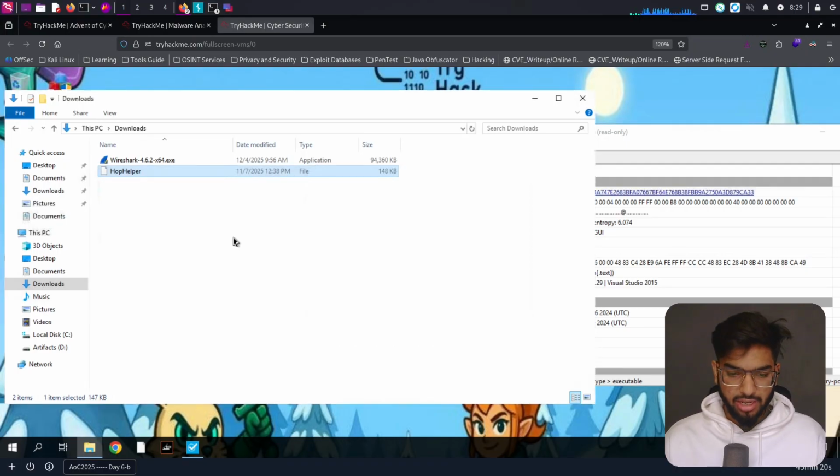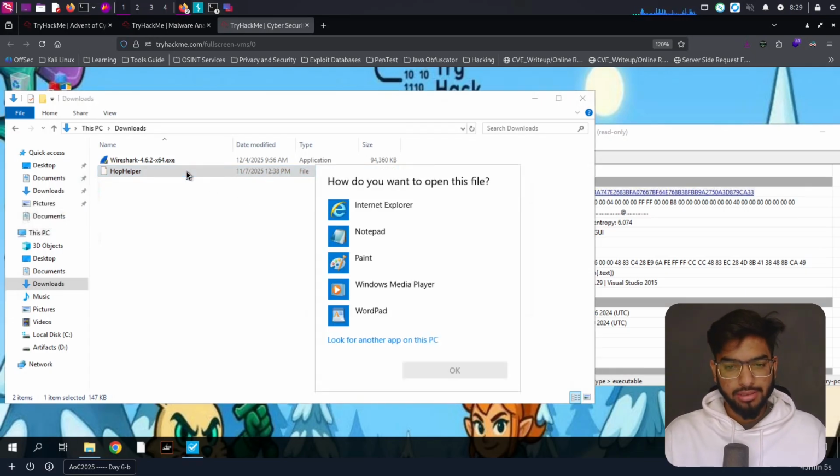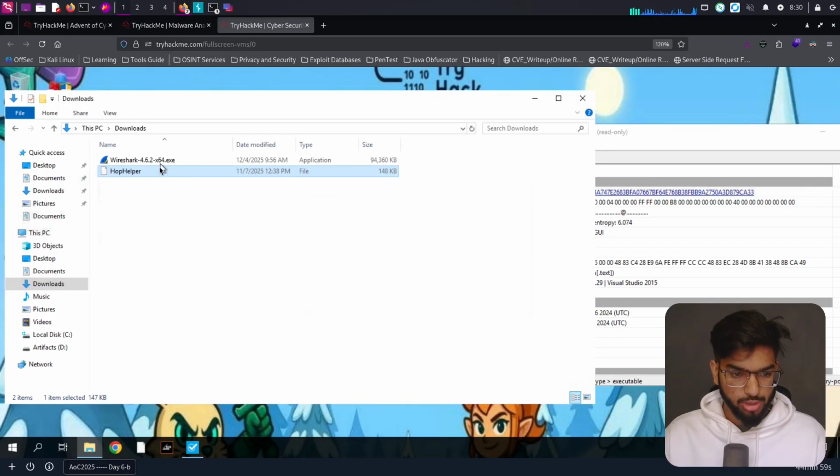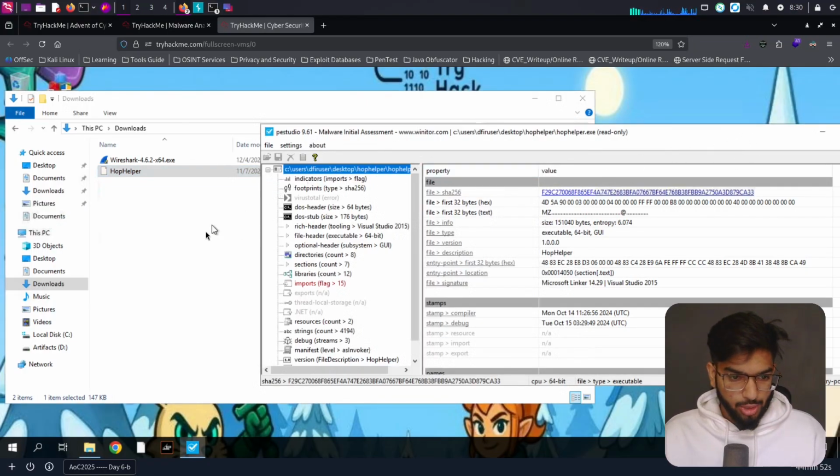Whenever you're transferring or sharing these malwares from one system to the other, or while having them saved on your analyzing machine, it's sometimes by mistake or even intentionally that you click on these malwares. We don't want them to execute unless we want them to. So we remove those extensions to make sure that Windows doesn't just randomly execute those malwares while we are in between some investigation. So it's always the better case.